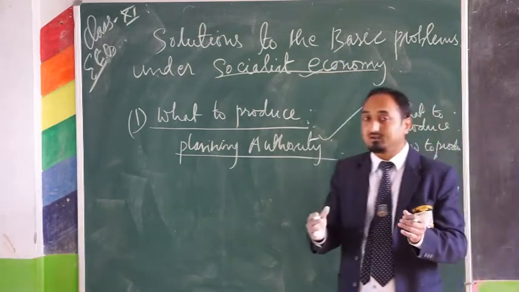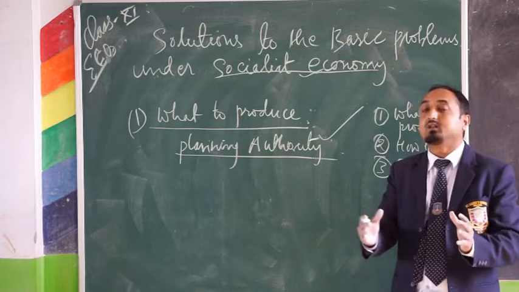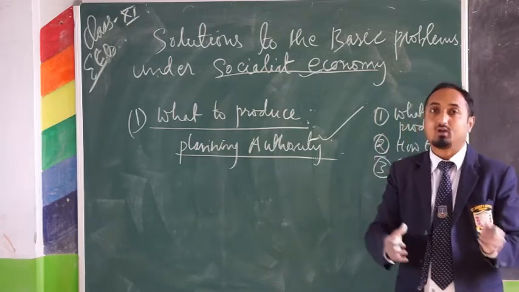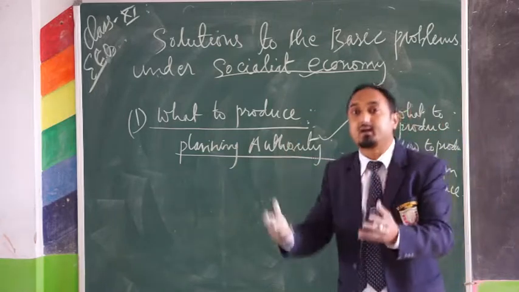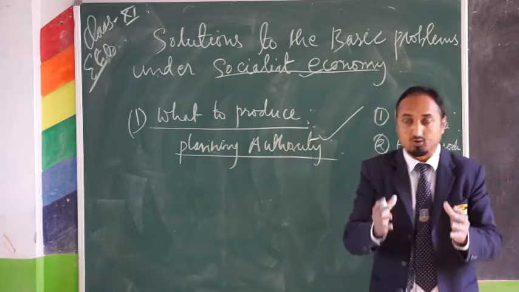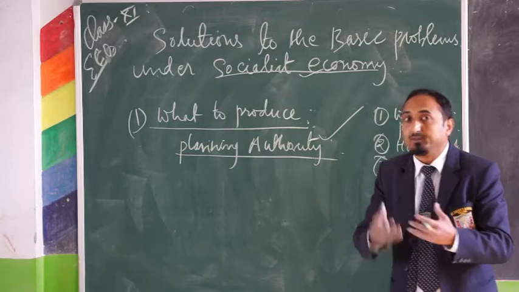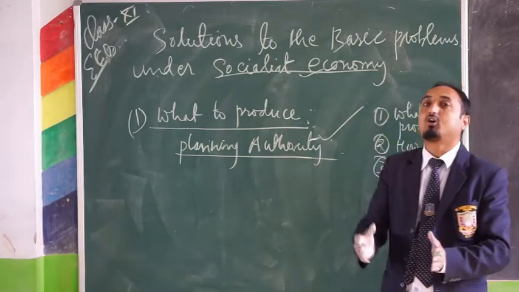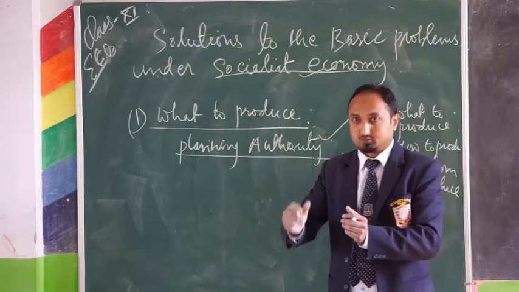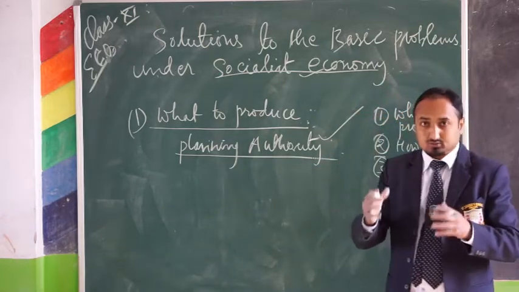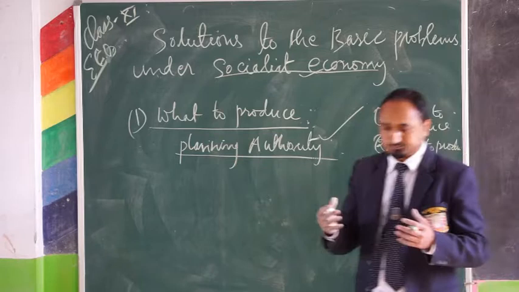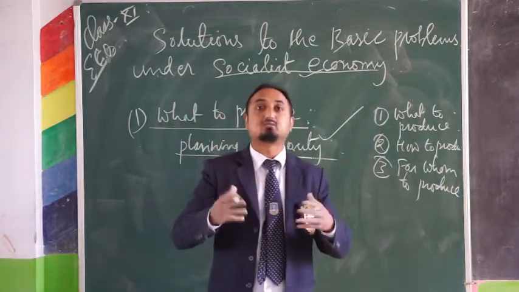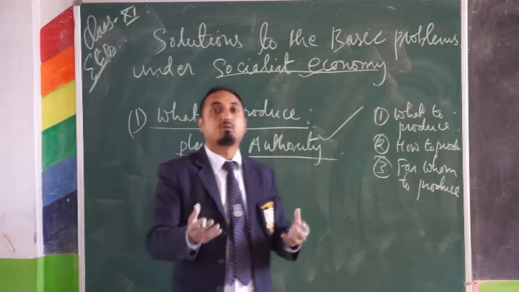And before doing that, first step, they will estimate how much resources available they have, how much resources they need to add more to fulfill the needs, to fulfill the demand, and then accordingly they will produce. So they will produce those commodities which are the national priority, which is required by the maximum amount of people.